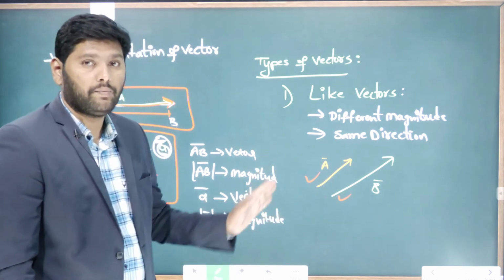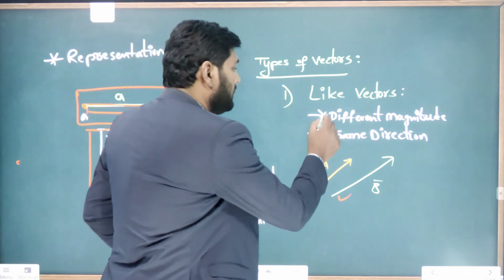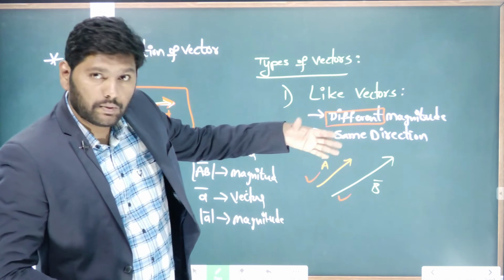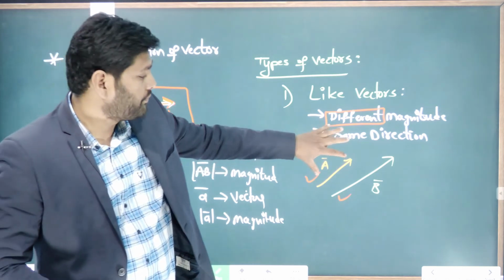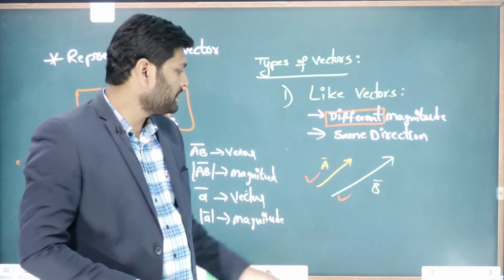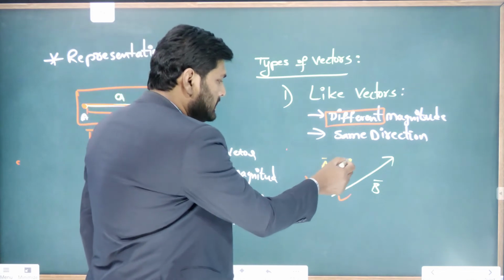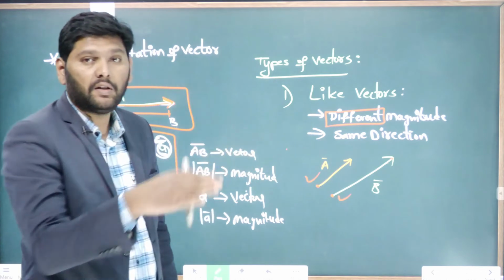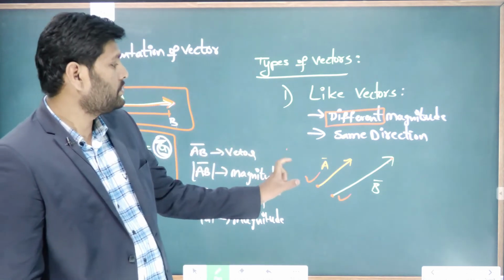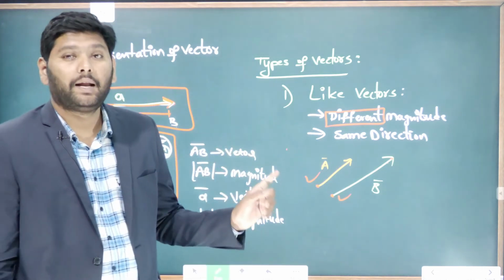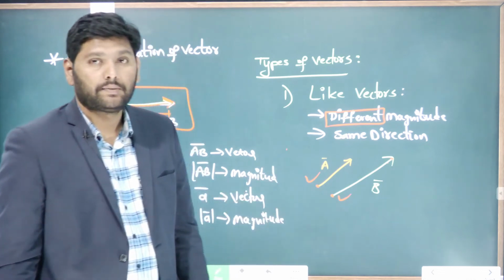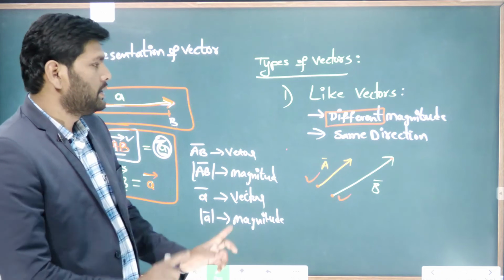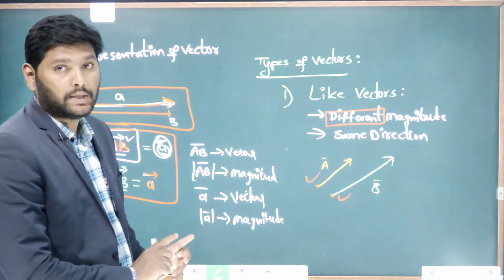But what is the magnitude here? Generally, length represents the magnitude. For this vector A this is the length, for this vector B this is the length. Both have different lengths. So these two vectors we can consider as like vectors. Got my point? I hope you understood what is a like vector.